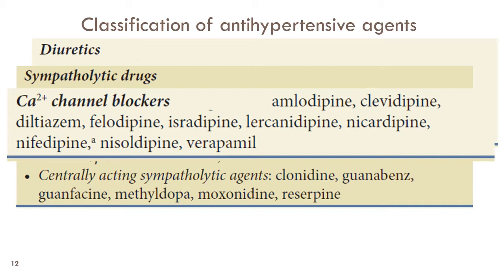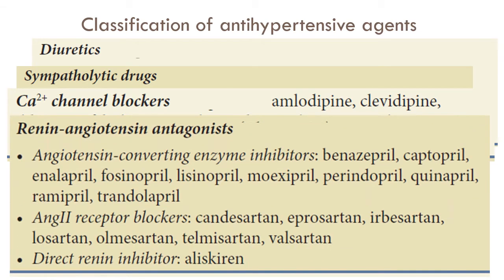The peripheral edema is due to the precapillary vasodilation and postcapillary vasoconstriction. These drugs are generally preferred in elderly patients with isolated systolic hypertension. Coming to the renin-angiotensin antagonists, these drugs inhibit the renin-angiotensin system.